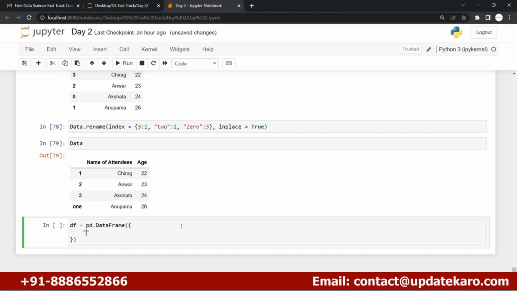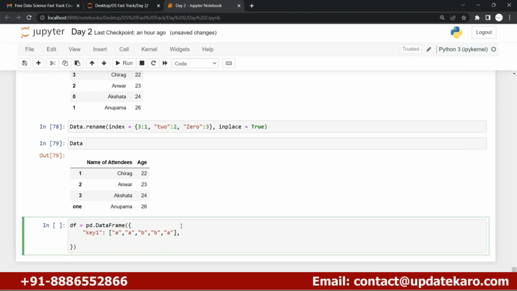Let's say key1 is there. This is my first column name. I am adding a few values to it for group by. Why am I adding duplicates? Because in group by we are grouping the data, so that is why we are doing this.